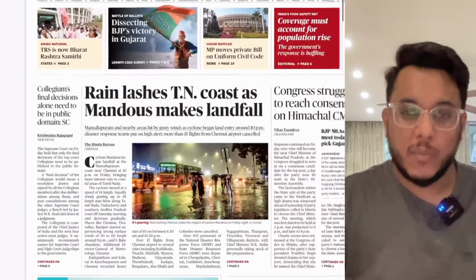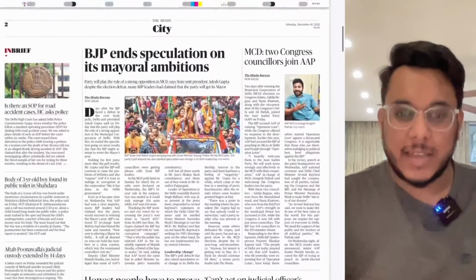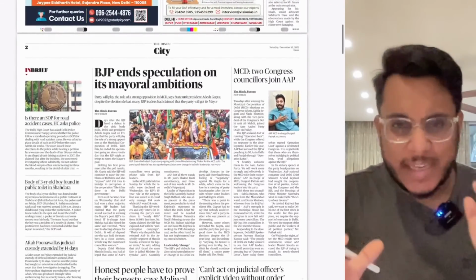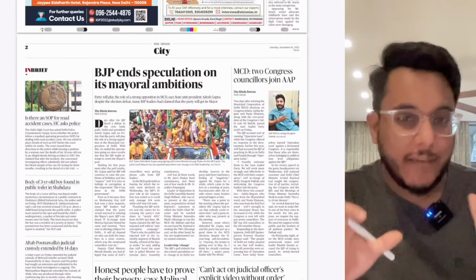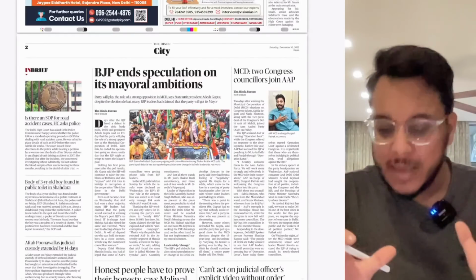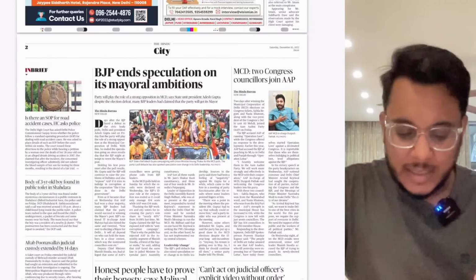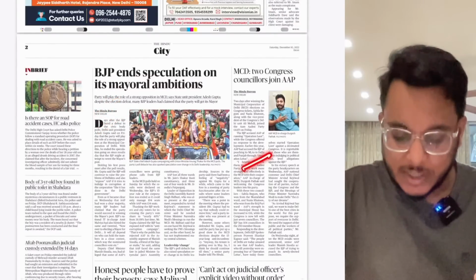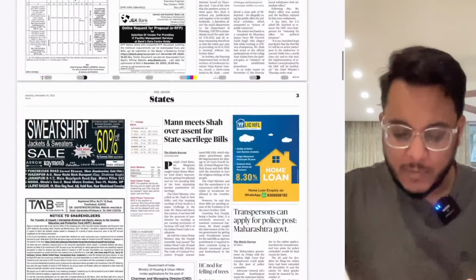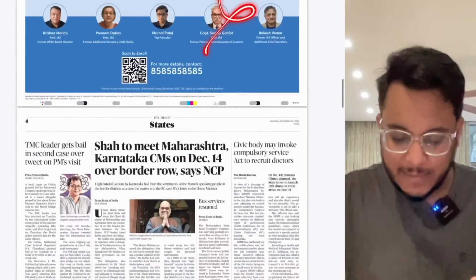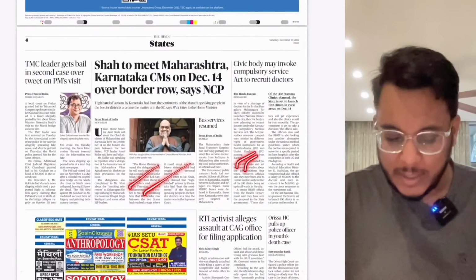Then further moving on in this particular line. Then coming to the city section, the regional section might be different if you are having a different edition of the Hindu newspaper. In this regional section, there is basically regional political news, etc. that has been given, not important for the examination. Again, the advertisements and the regional political news, etc. have been given.